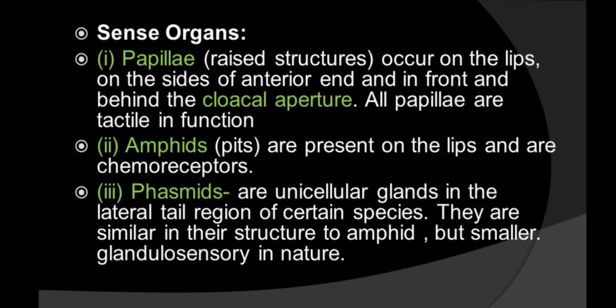Now about the sense organs. Sense organs are basically of three types: papillae, amphids and phasmids. Papillae are the raised structures, whereas amphids are the pits. You know what pits are. So both are sense organs.